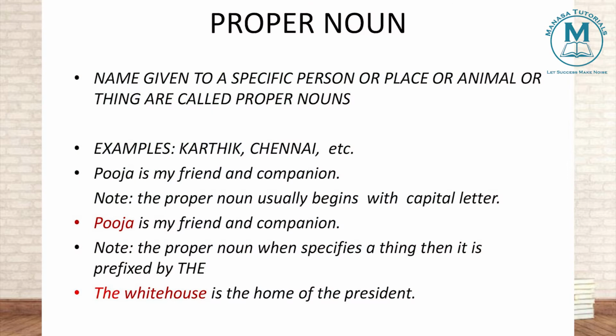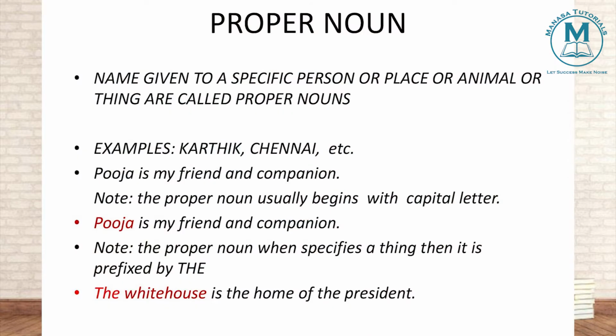So what is a proper noun? A name given to a specific person, place, animal or thing is called a proper noun. What we discussed in common noun is a class of people. But when we talk about a proper noun, it is related to a specific person, specific place or specific thing. So what are the examples?